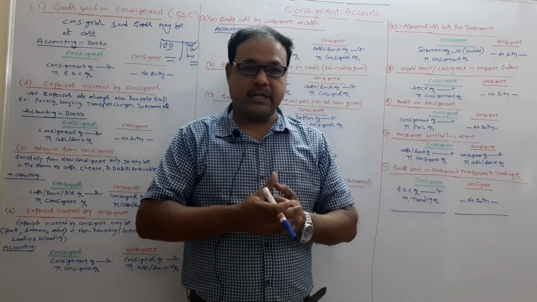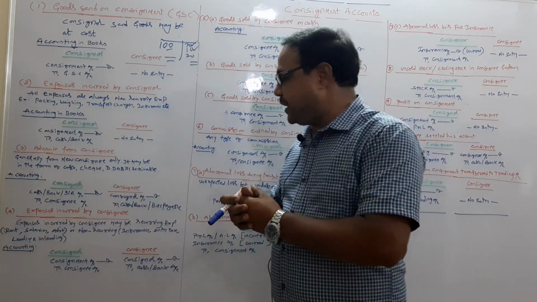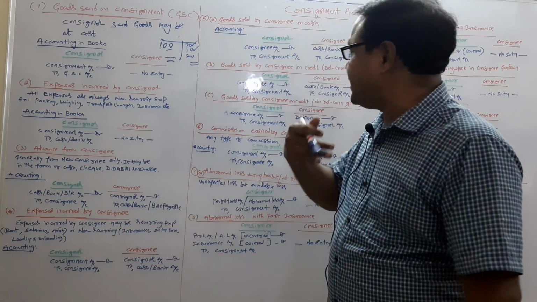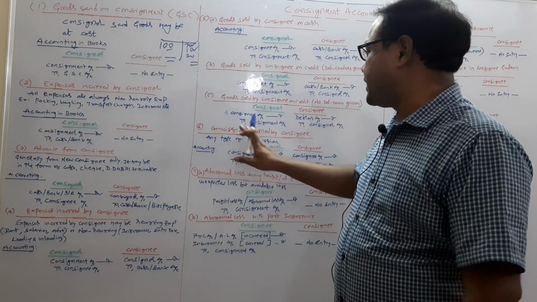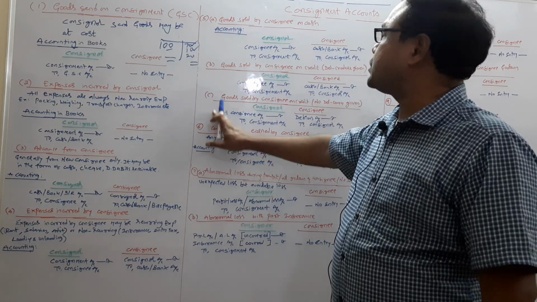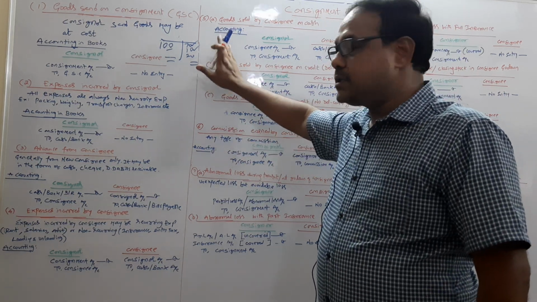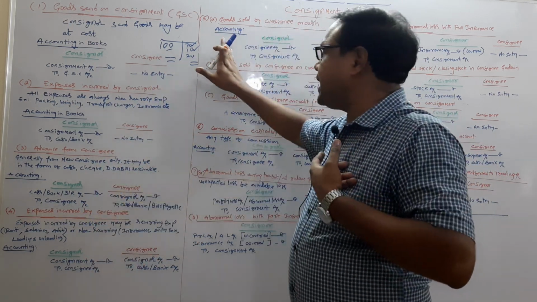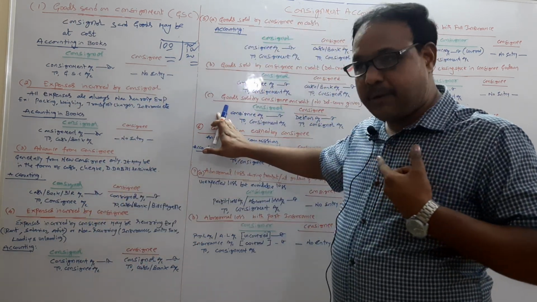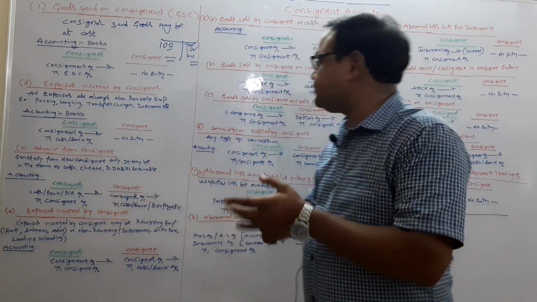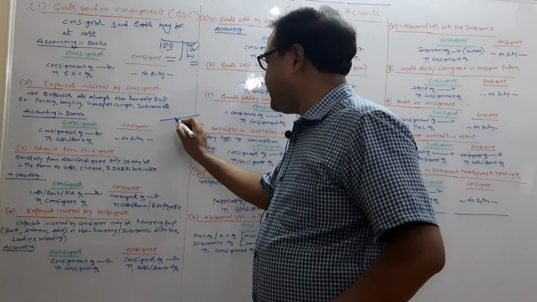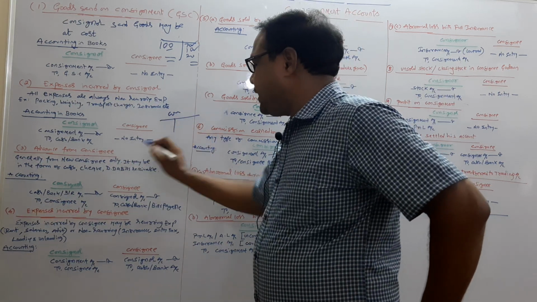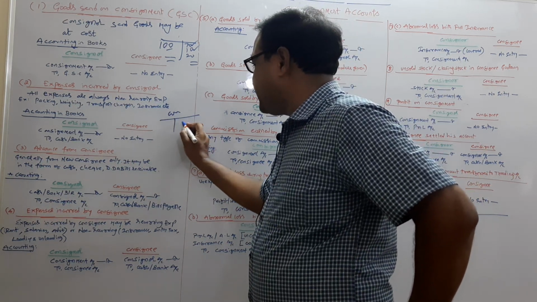At the end, see, first the consignee spent some expenses. The consignee is entitled to receive the commission. The consignee sold goods, so the consignee is entitled to get his expenses back. The consignee is entitled to receive commission. So, for example, if I prepare the consignee account, on the credit side I write expenses.